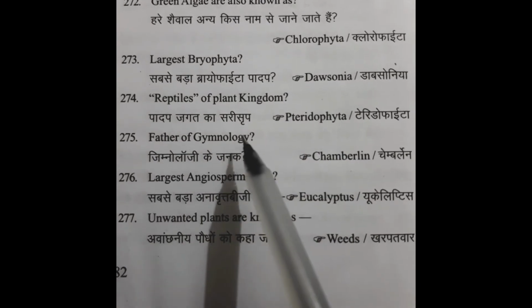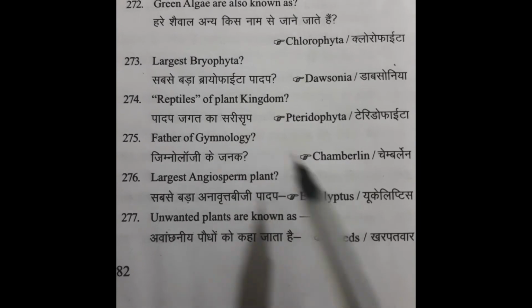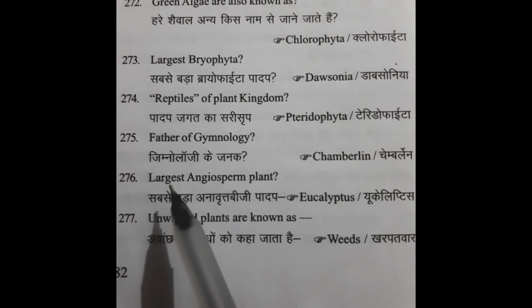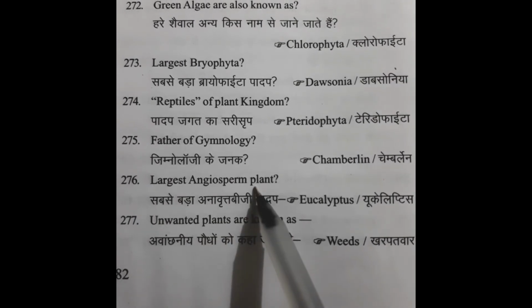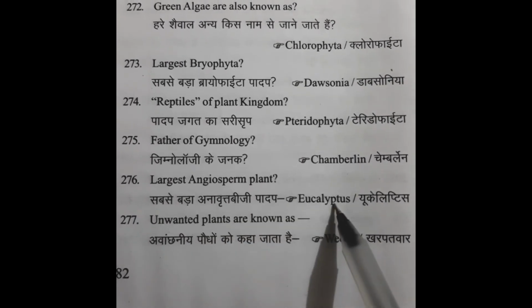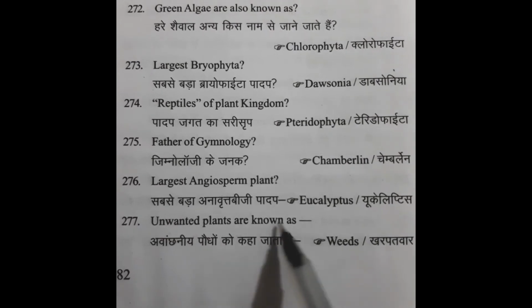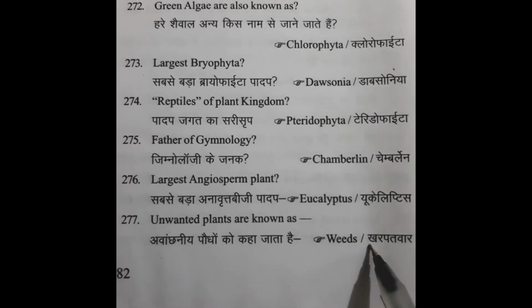Father of gymnosperms. Answer: Chamberlain. Largest angiosperm plant, Eucalyptus. Answer: Eucalyptus. Unwanted plants are known as weeds.